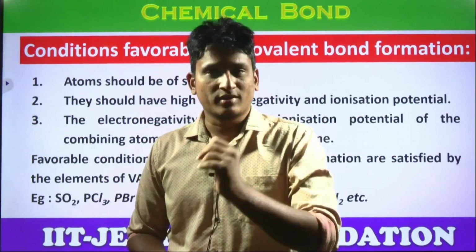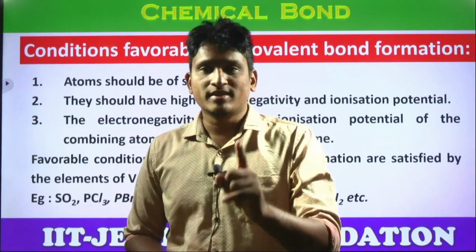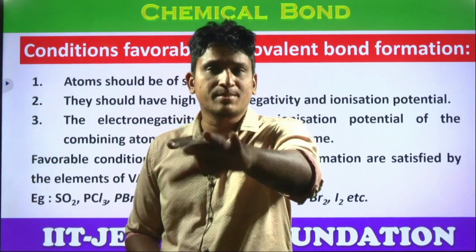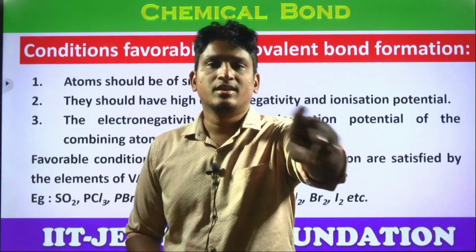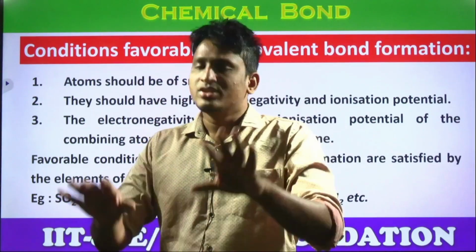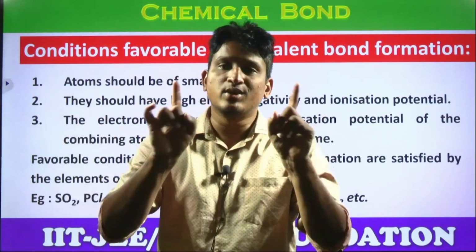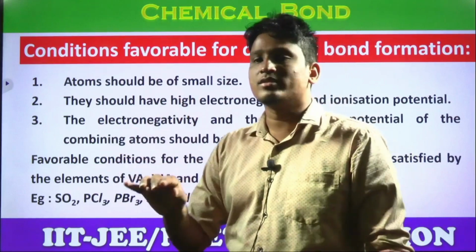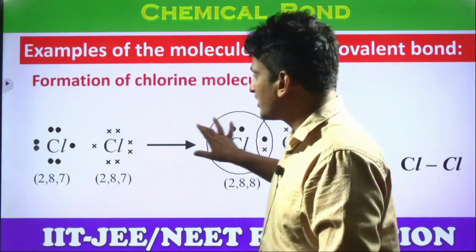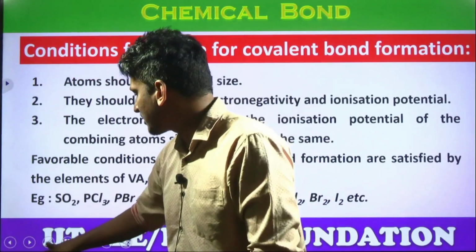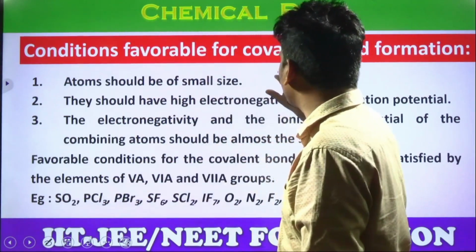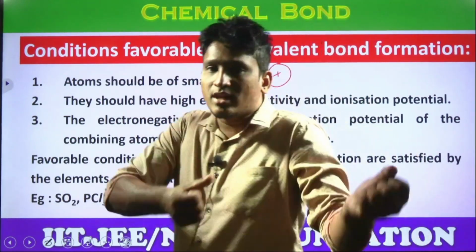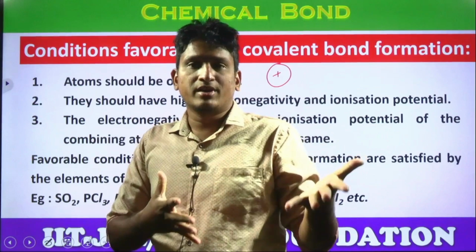Remember, they won't get octet configuration either. A covalent bond is expected between a metal and non-metal only in exceptional cases like magnesium, lithium, beryllium, aluminium. In general, a covalent bond is expected between two non-metals. Got the clarity? So atoms should be of small size. Why small size only, students? If it is a small atom, nuclear force will be more, yes or no? So they can hold the electrons tightly between the two combining atoms.